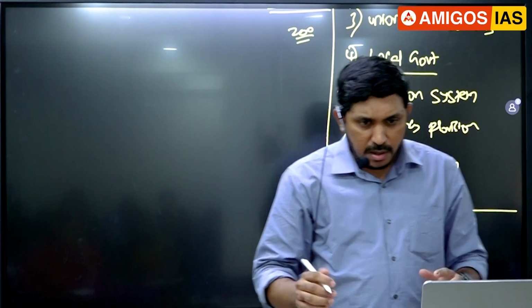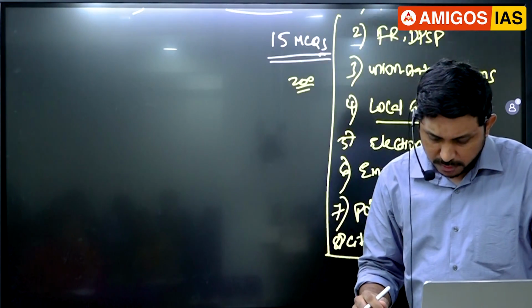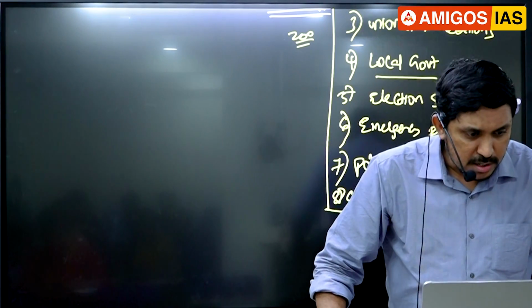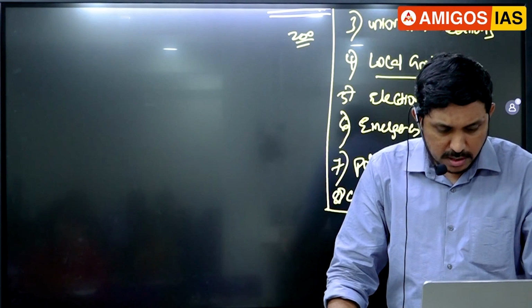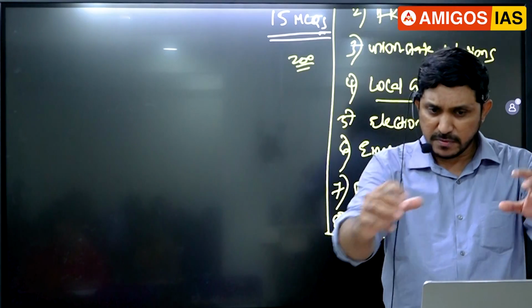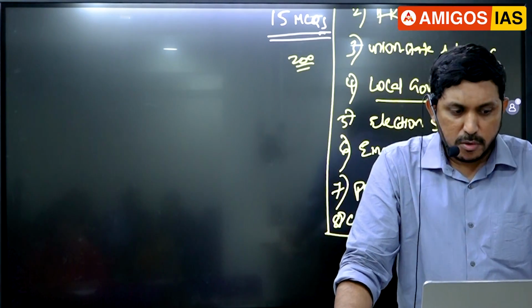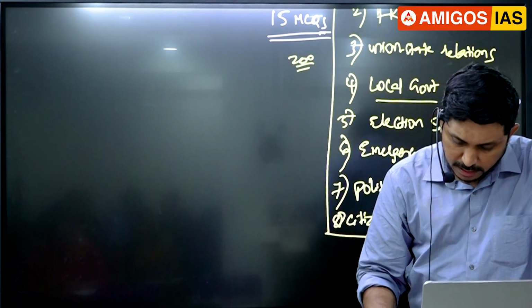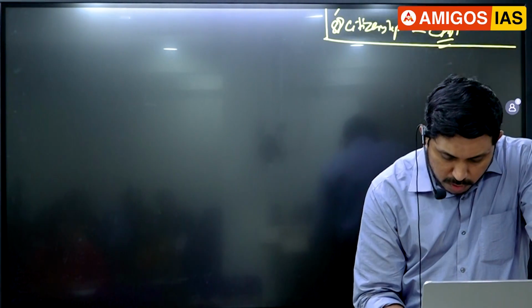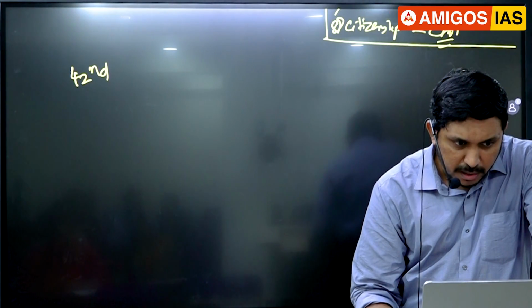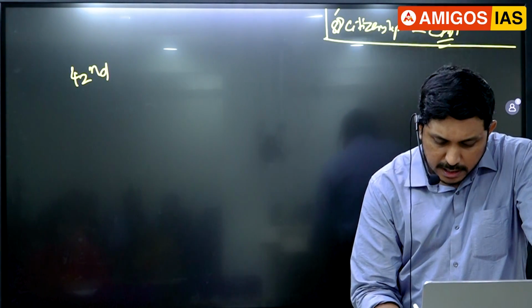So let's jump straight away into the questions of the CDS paper, which happened just 2 weeks ago, guys. First question they asked, you have to answer these questions first, and then I'll explain the concept also. Let us first solve this because UPSC follows this trend only, guys. They gave two statements, I will write on the screen. Okay, what they said is, through the 42nd amendment, which of the following was inserted in the preamble?